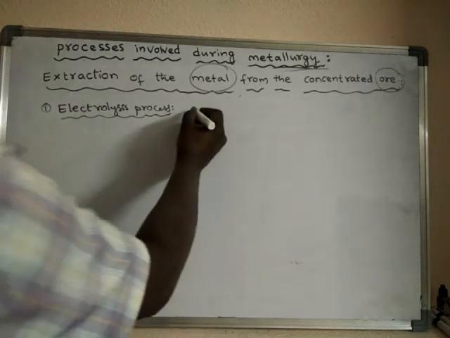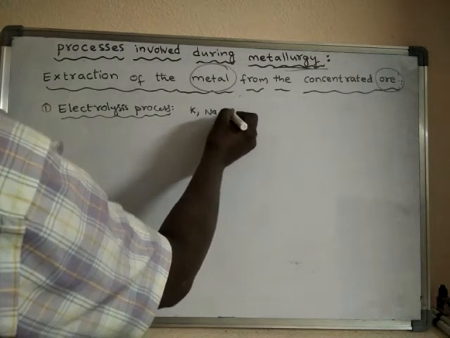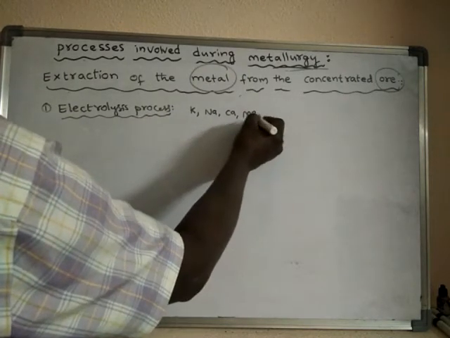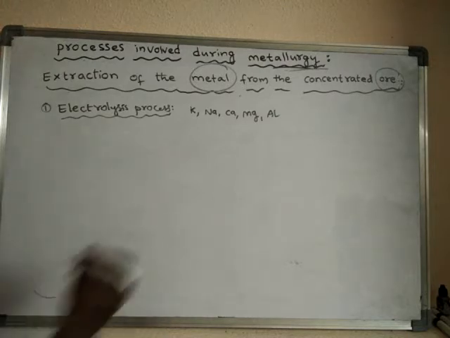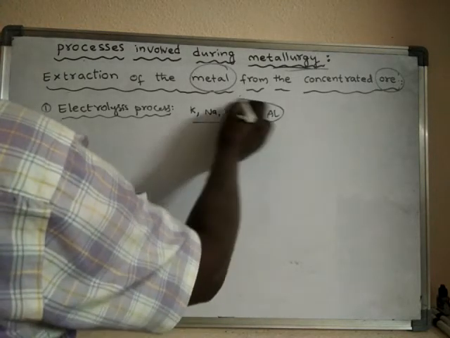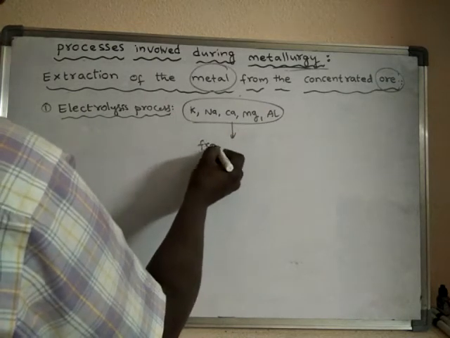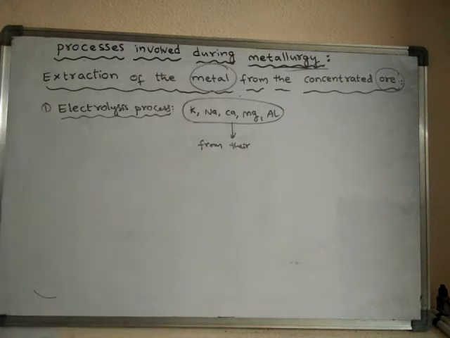Generally the metals like potassium, sodium, calcium, magnesium and aluminum, remember, are extracted from their oxides or halides.